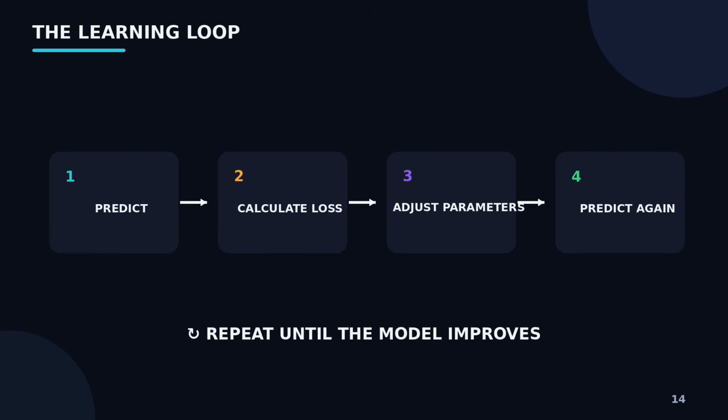The model follows a loop. Step 1, make a prediction. Step 2, calculate the loss. Step 3, adjust the model's parameters. Step 4, make another prediction and repeat again and again and again. Over many iterations, the model hopefully becomes better at making predictions.